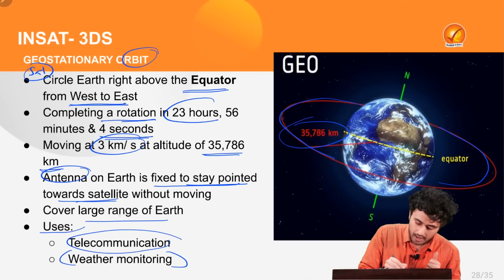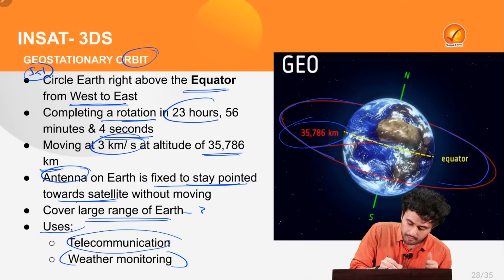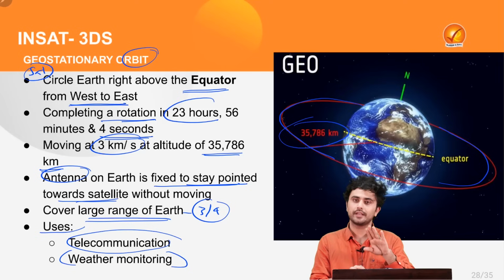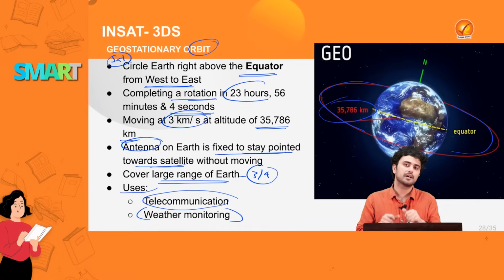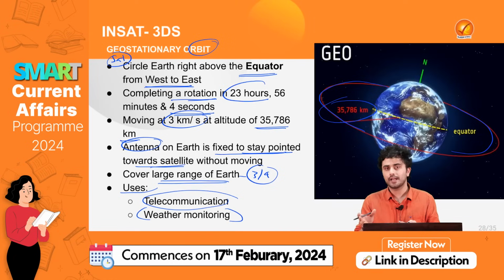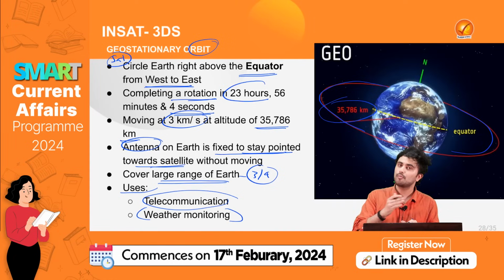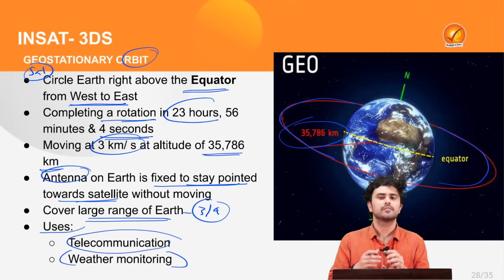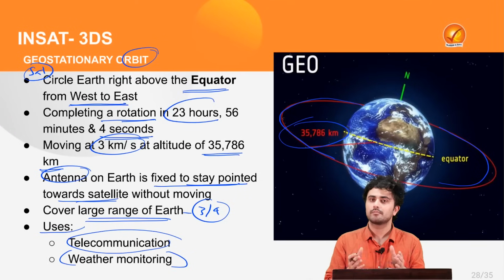Normally 3 to 4 satellites are enough to cover the whole area of Earth. This is the advantage of a geostationary satellite, one of which is being launched by ISRO, the name of which is INSAT 3D.